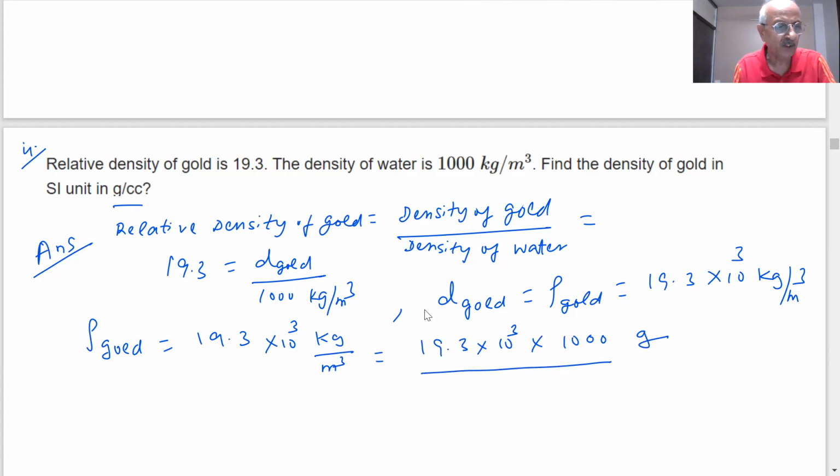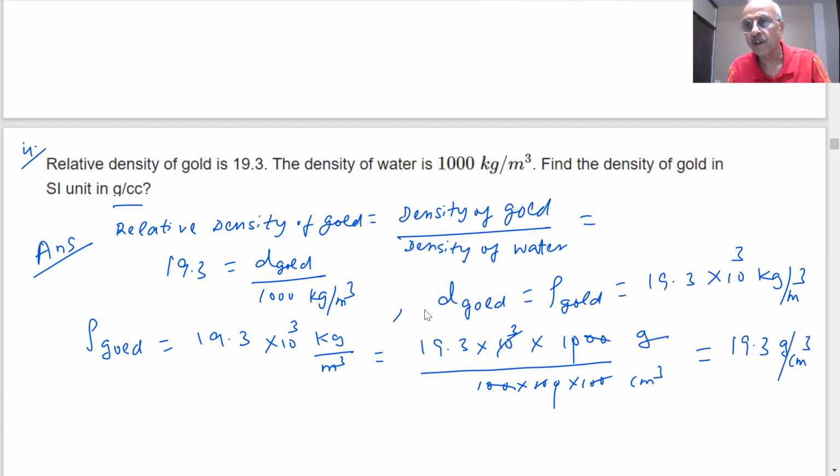And meter cube means how many centimeter cube will be there, students? 100 into 100 into 100 centimeter cube. What is going to happen? This cancels with this. How much is the answer coming? 19.3 gram per centimeter cube.